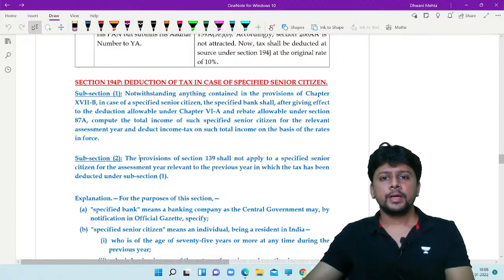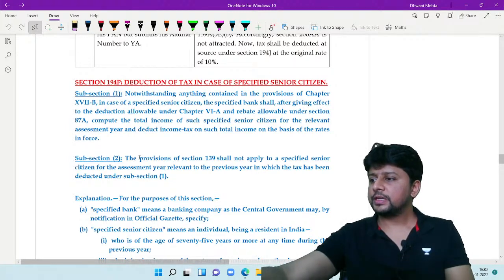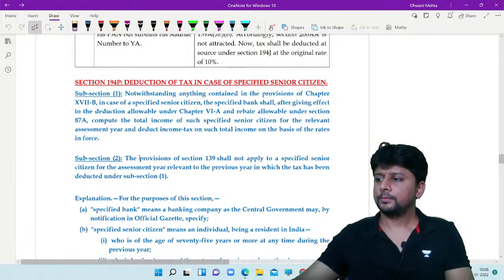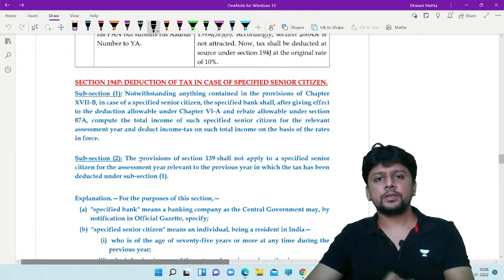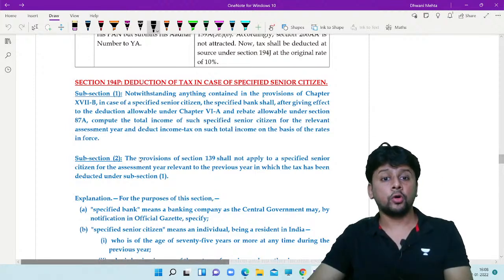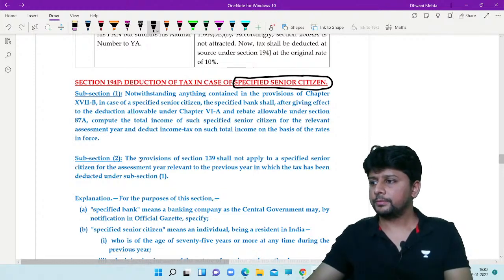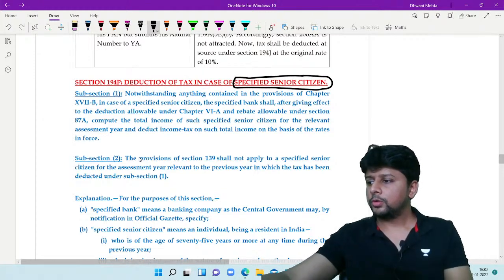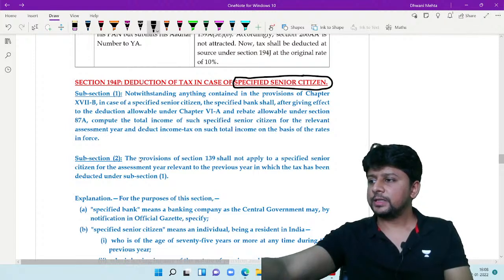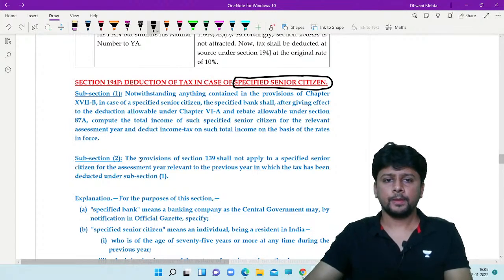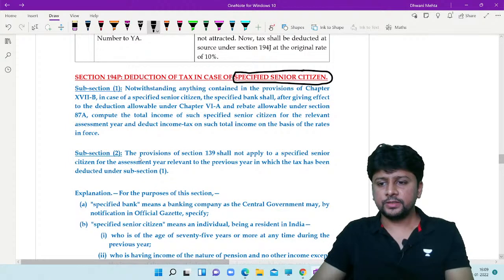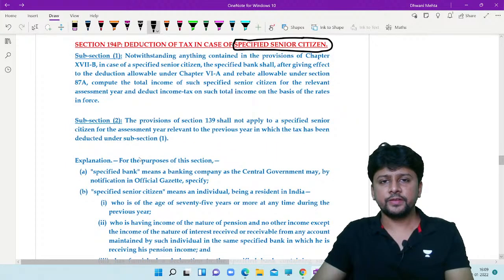This section is talking about certain senior citizens. It does not cover all senior citizens. It says you must be a specified senior citizen. Okay. So what do I mean by specified senior citizen? You are a specified senior citizen. This definition is actually the key.